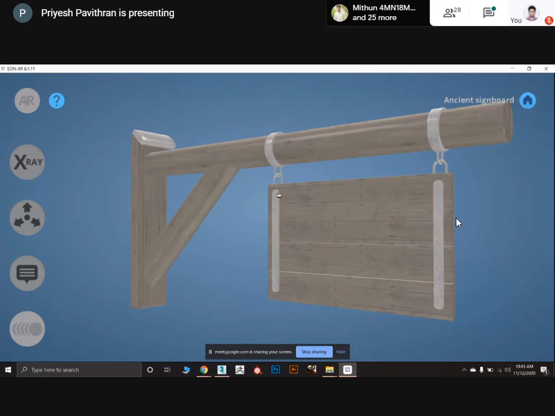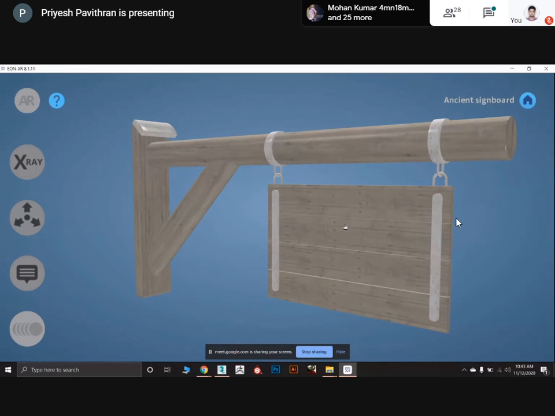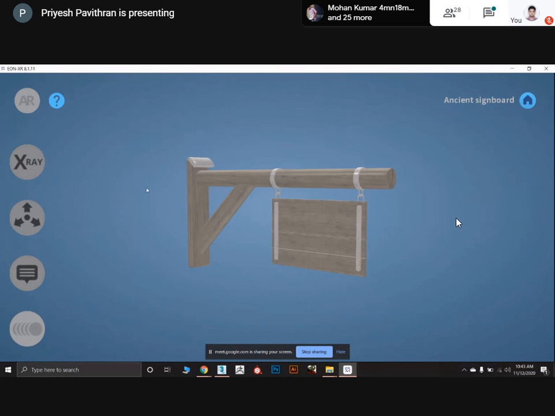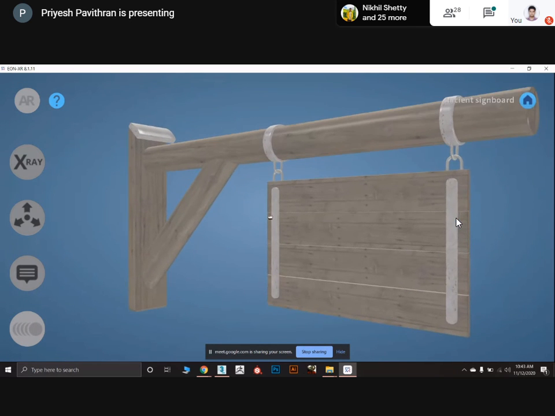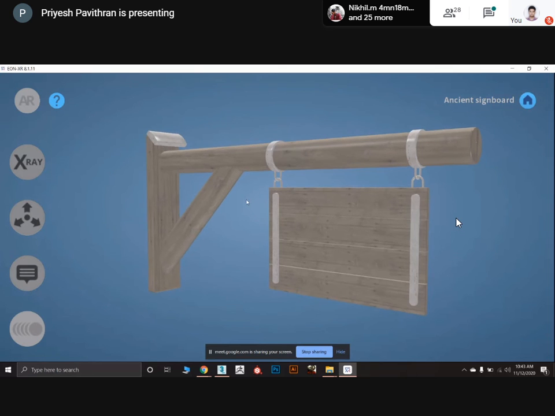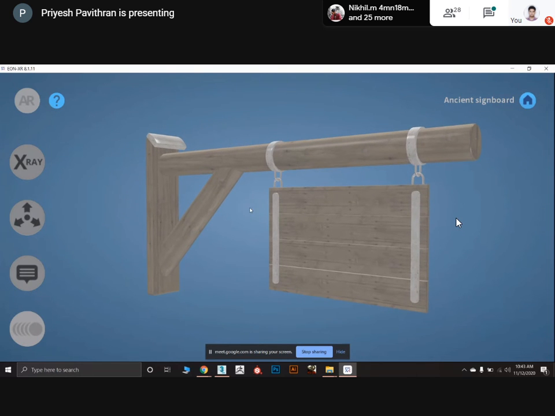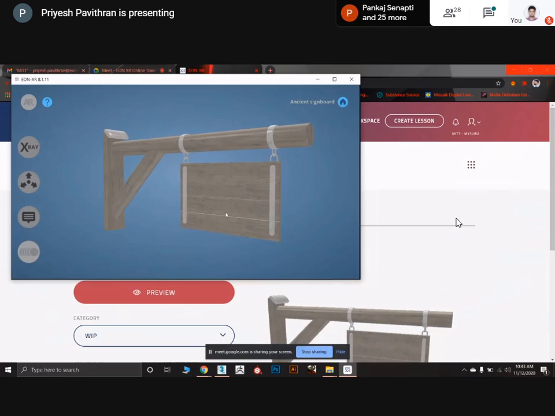Just change your texture format to JPEG and upload this work again. Don't do it right now. After today's assignment, do all the corrections which I am telling you today. Just do those corrections and upload it again project-wise, which I will show you today.